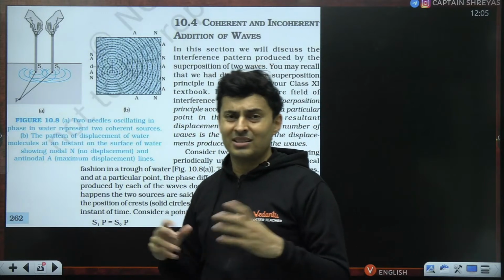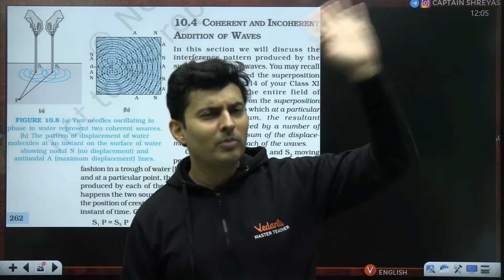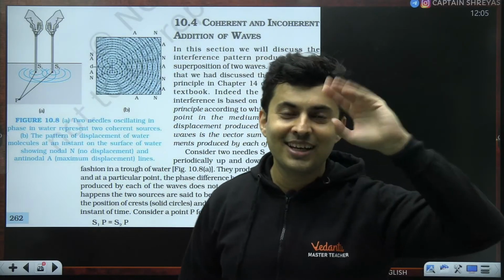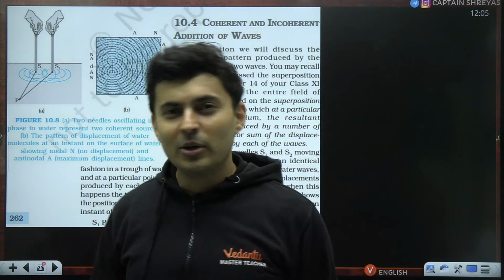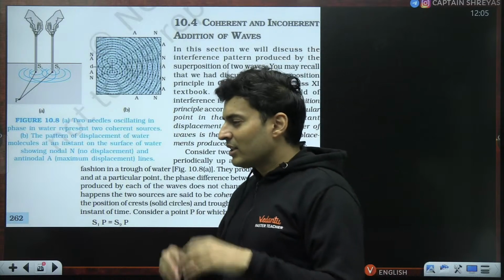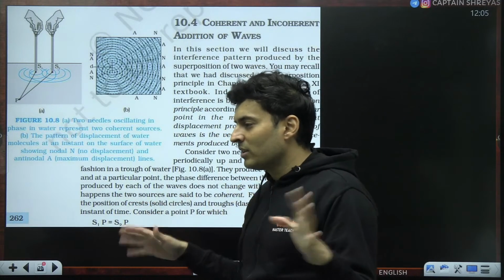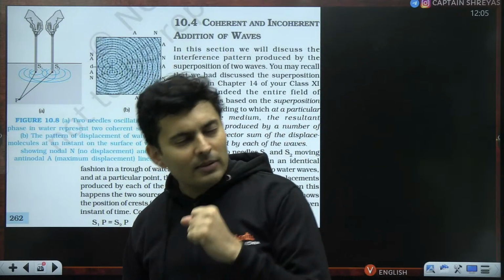Incoherence means you are just random. The drummer is hitting on his own, the keyboard person is doing something on his own. It's looking like one ridiculous performance, as if you are going to get tomatoes thrown on your face. Okay, so everybody is doing their own stuff. The drummer is like, no, I will be very fast. The singer is like, no, I will be very slow.